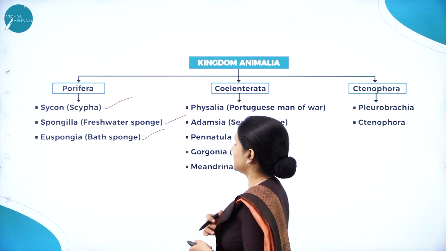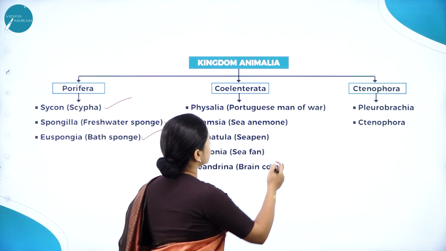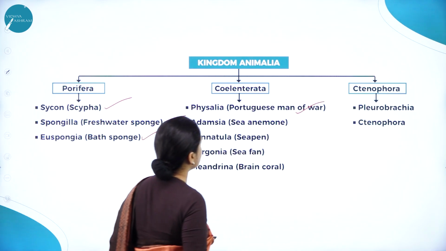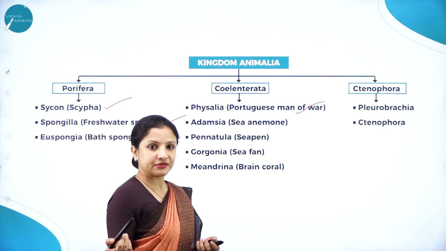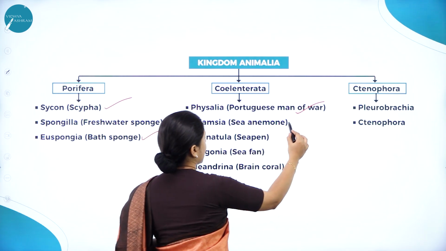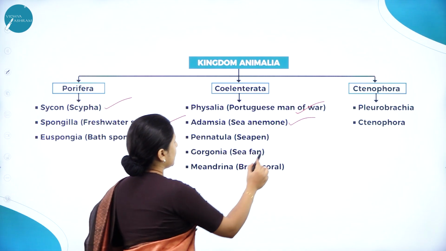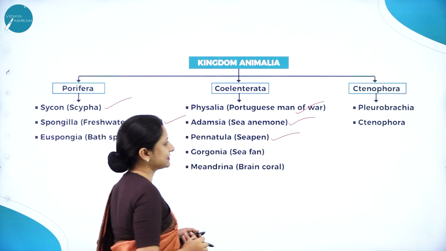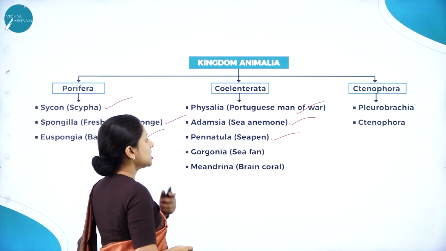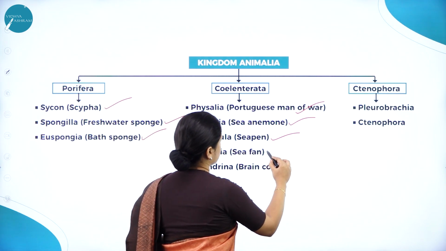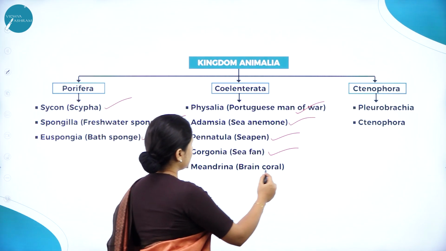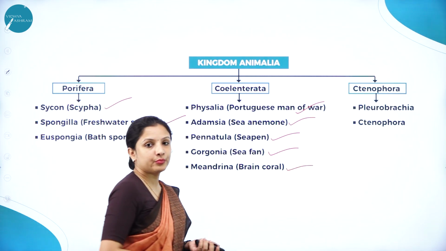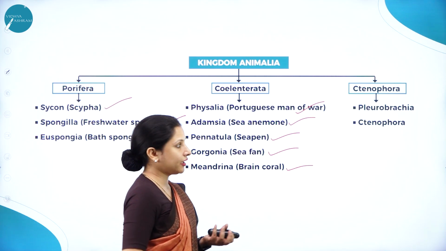Next, coelenterates. We have Physalia, which is also called the Portuguese man of war. Like that also MCQs can be framed. Next, sea anemone, that is Adamsia. Then Pennatula, also called sea pen because it looks like a pen. Then Gorgonia, which looks like a fan, so it is also called sea fan. Then Meandrina, which looks like a brain, so it is also called brain coral.